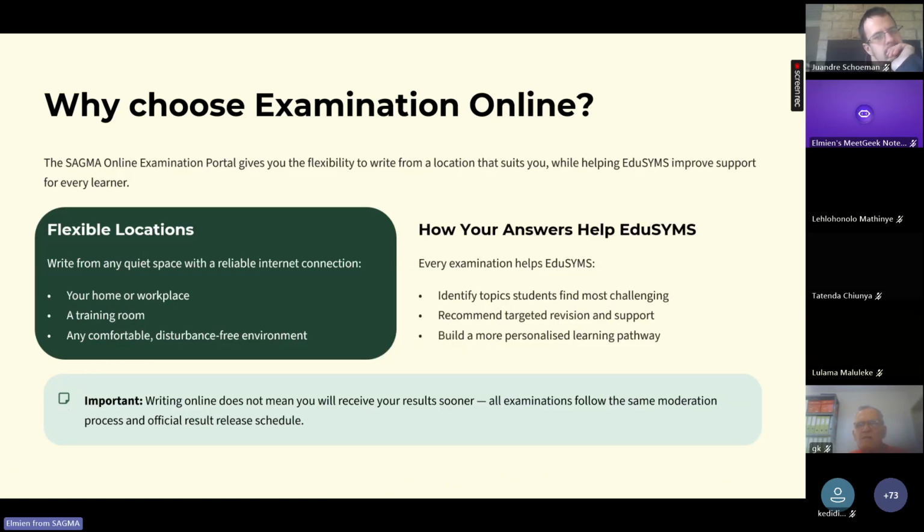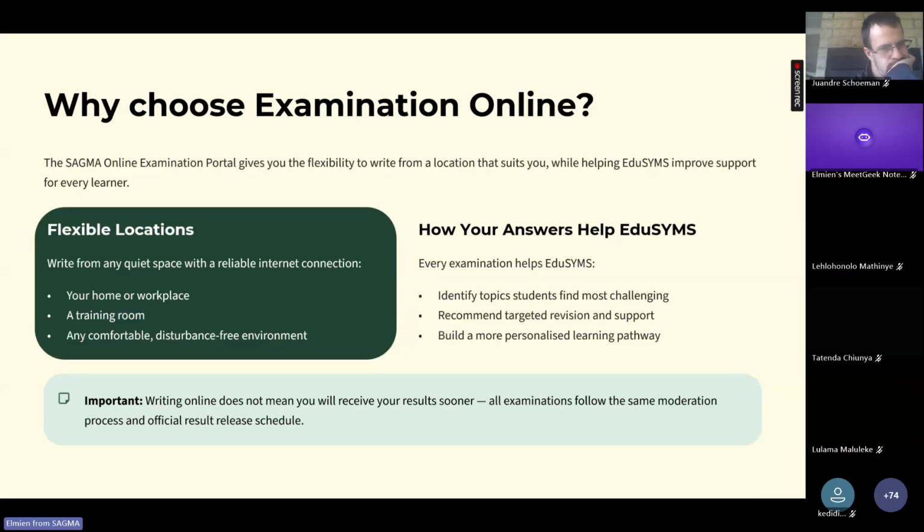Many students ask me whether writing online exams means they'll receive the results earlier, and the answer is no. Whether you write online or in person, every examination follows exactly the same moderation process before results are released. The advantage of writing online is the flexibility. You can write from any quiet location with a stable internet connection.